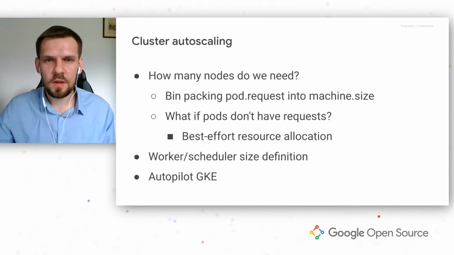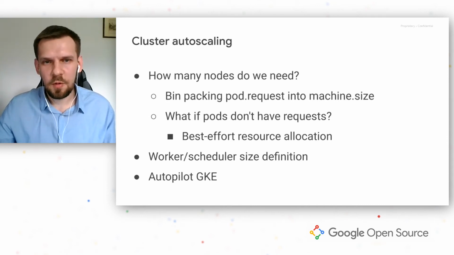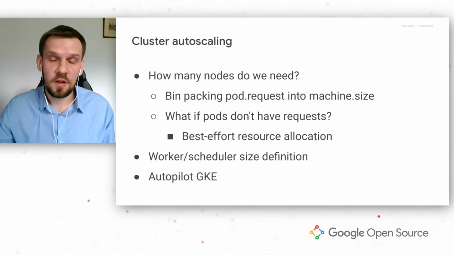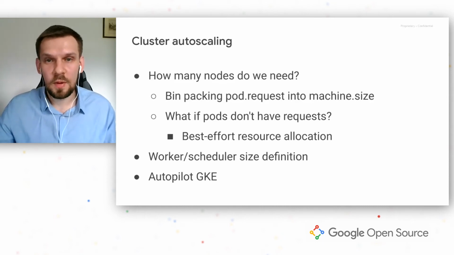In Composer V1, we don't have resource requests defined, so Kubernetes uses the best effort resource allocation, meaning that if a pod wants additional memory and it is free in the node, then it gets it. This approach will not work with autoscaling. The infrastructure needs to scale up together with the number of workers that we have. And that's why we had to introduce worker scheduler size definition, CPU, memory, and storage, as user inputs.